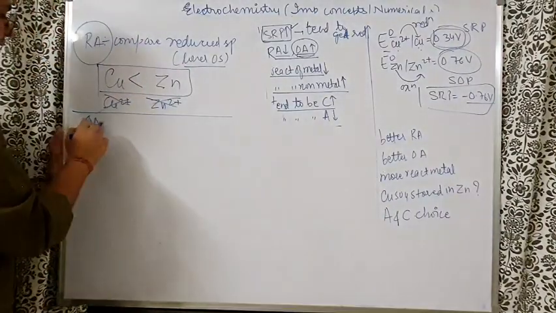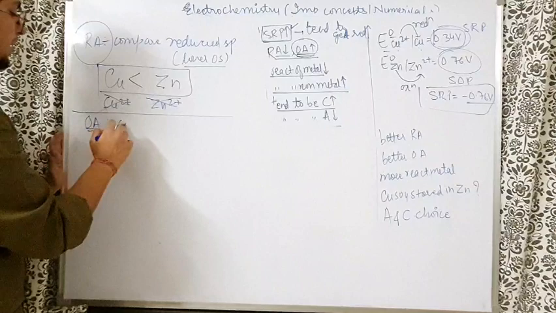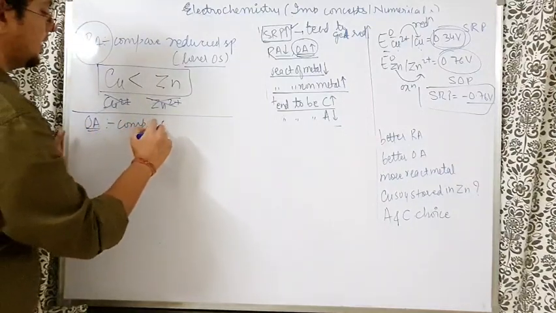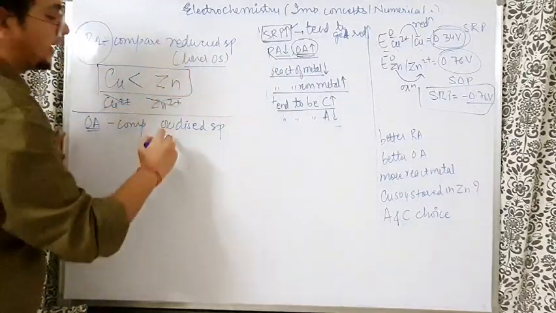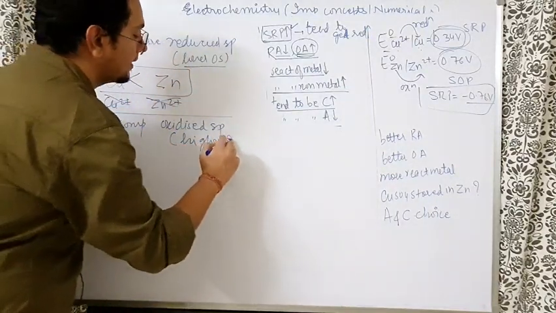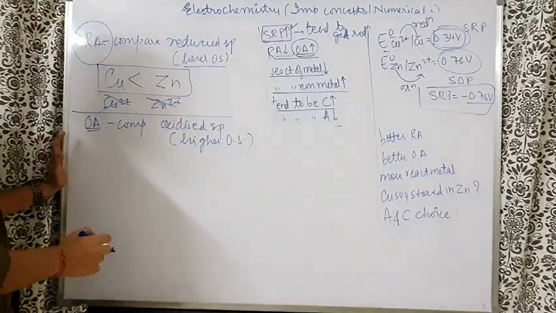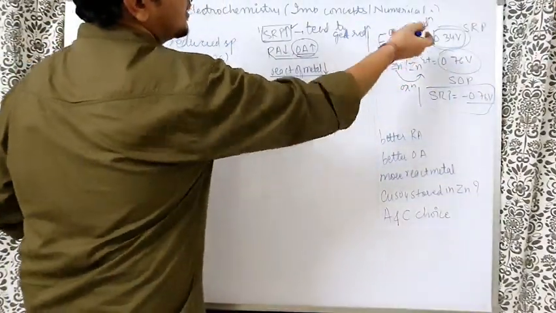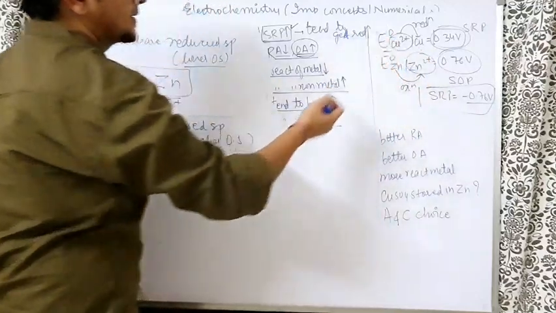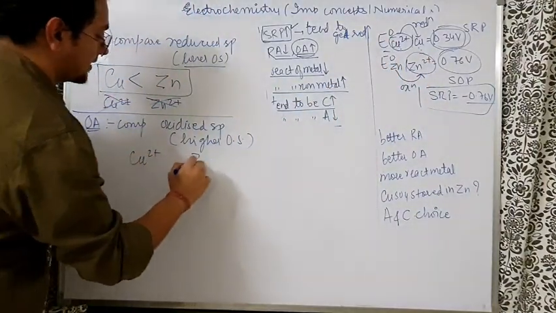Next, oxidizing agent. For oxidizing agent, what should we compare? We should compare the oxidized species. Oxidized species means the species with the higher oxidation state. Tell me, copper 2 plus, which is higher? Plus 2 is higher than 0. Zn²⁺ is higher than Zn. So we have to compare Cu²⁺ and Zn²⁺ here.